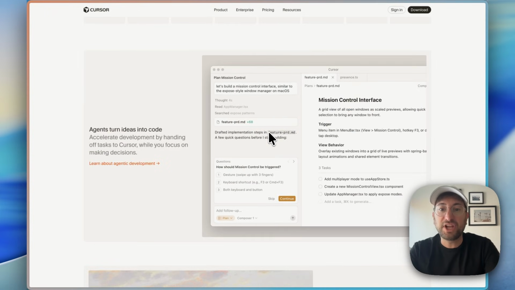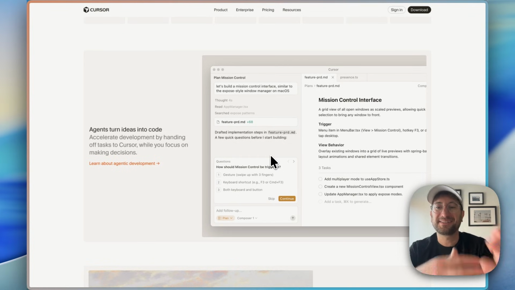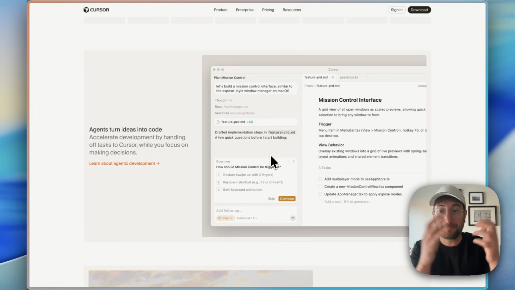But then there's agentic modes here where basically, you just tell the agent what you want to do. This is going to look really familiar to tools like Lovable. And this is what I was talking about before, where yes, it is an IDE, but it does have this similar chat on the left side, preview on the right side that you're going to have. Otherwise, you just have to understand a little bit more about how like GitHub works, how everything works together a little bit more. It also doesn't have an integrated backend.